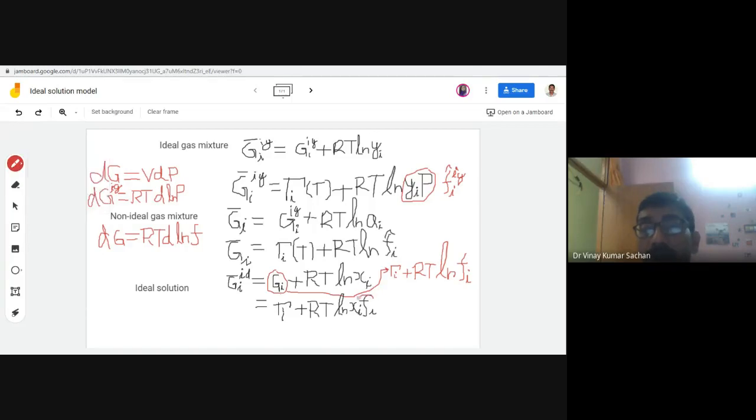This I encircle with red, and this is your fugacity of the component in the ideal solution. In this case, this is ideal solution, not ideal gas.